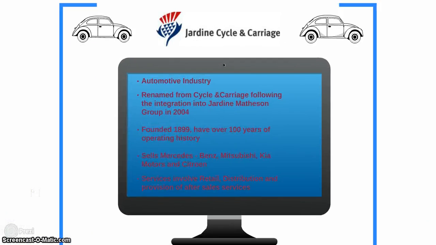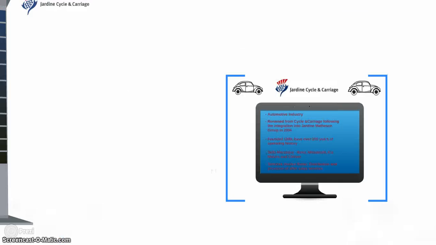Let me start with an overview of the company that I'm covering, Jardine Cycle & Carriage. They're in the automotive industry. It was renamed from Cycle & Carriage following the integration into the Jardine Matheson Group in 2004. Founded in 1899, it has over 100 years of operating history. They sell Mercedes-Benz, Mitsubishi, Kia Motors, and Citroën. Services involve retail, distribution, and provision of after-sales services.